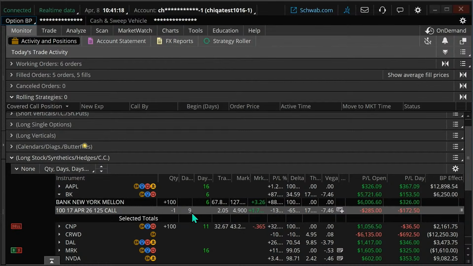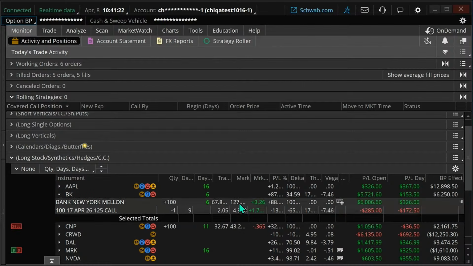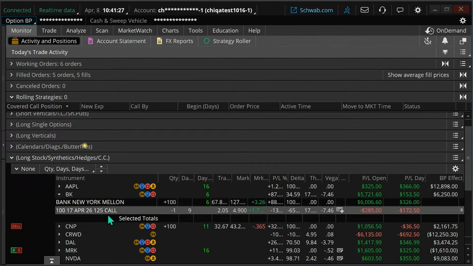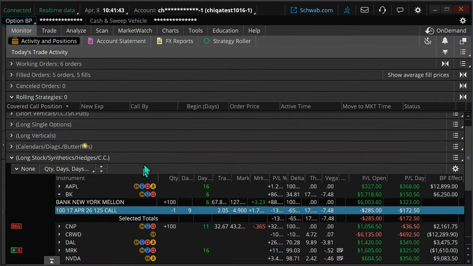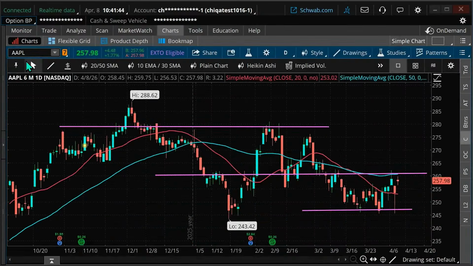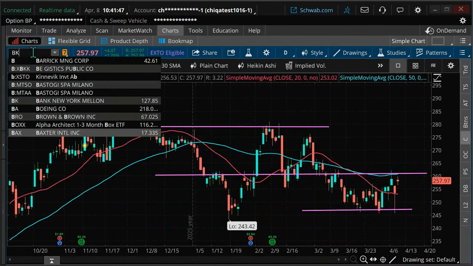And that's a possibility. The current stock price is 127 bucks, almost 128 bucks. Our strike is 125. We can just let ourselves get called out on this if we wanted to, but I'm going to look to get out of this trade. And again, that covered call did not work out either, but that's okay. It's not a problem. If you're still bullish on this, you can do that.